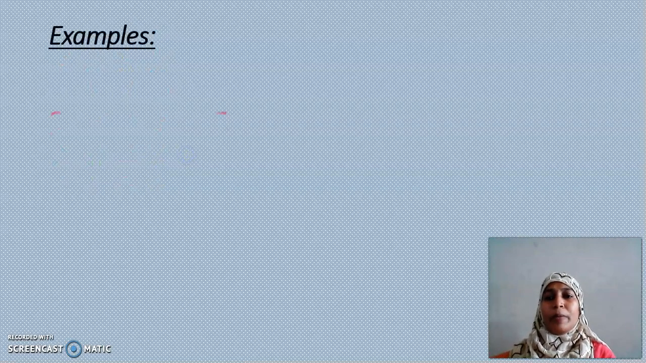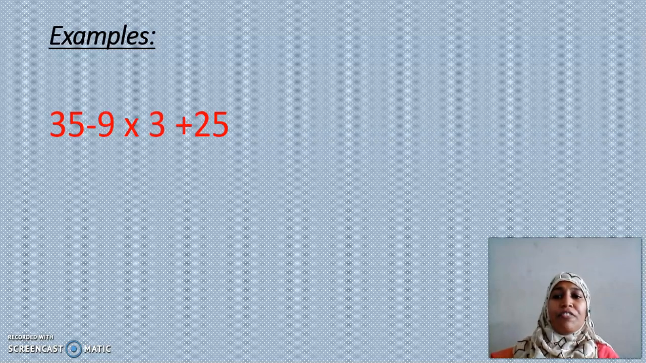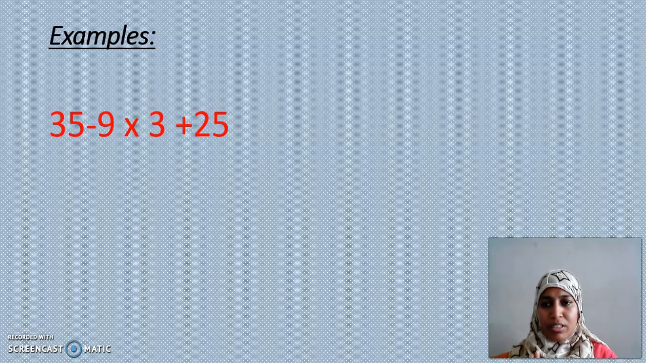First example. 35 minus 9 into 3 plus 25. How many numbers are there? Yes, 4 numbers are there. How many operations are there? Yes, we have 3 operations. What are they? Subtract, multiply and add. Earlier, we had only one operation in one question, so we didn't have any confusion about which we should do first and which second. But here in this question, we have 3 operations together.